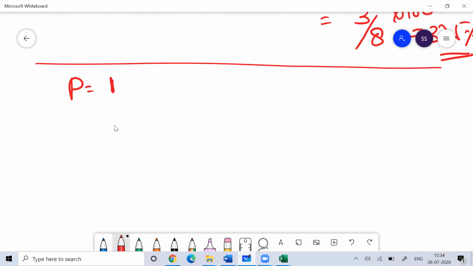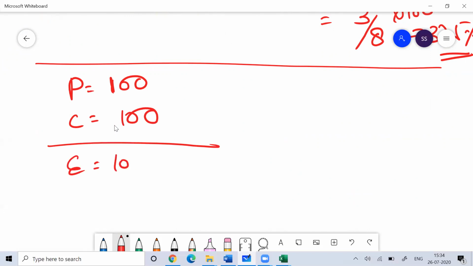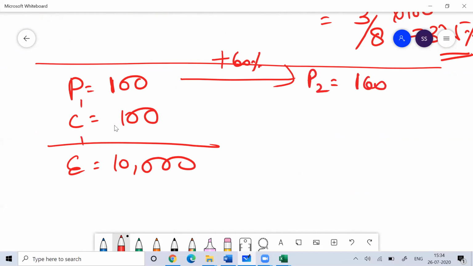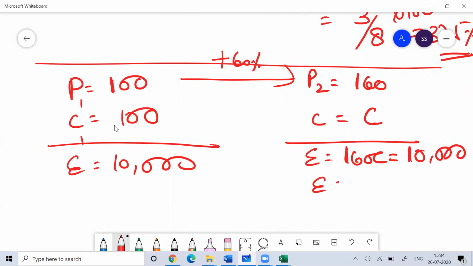Let the price be 100 and your consumption be 100. So your expenditure would be 10,000. If your price increases by 60%, then your new price is 160. So what is your consumption now? Suppose your consumption now is C, but your expenditure remains the same. So your expenditure is 160 C, that is equal to 10,000. So your consumption is equal to 10,000 divided by 160.